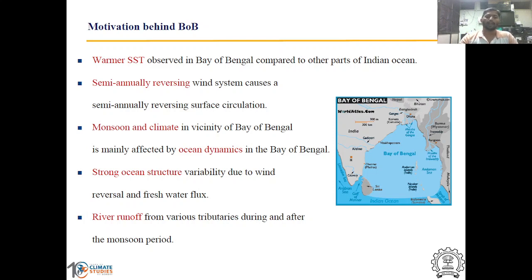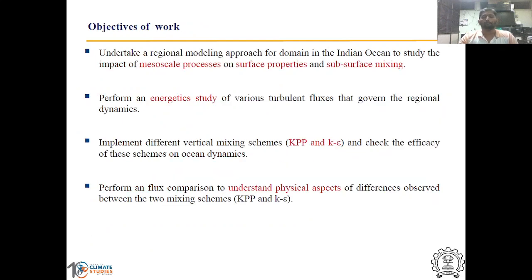The monsoon and climate in the vicinity of Bay of Bengal is largely affected by the dynamics of the Bay of Bengal, and river runoff from various tributaries during the monsoon period is larger compared to any other basin.